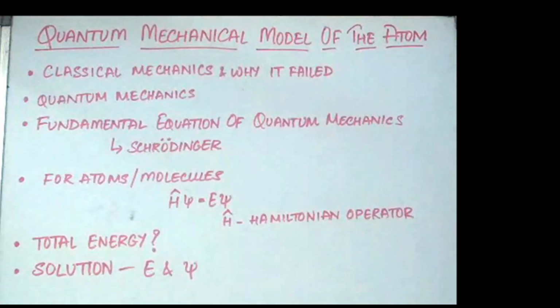We are now going to talk about the quantum mechanical model of an atom. Classical mechanics was based on Newton's laws of motion. It was successful for the description of motion of all macroscopic objects, which displayed particle-like behavior. However, classical mechanics fails when applied to microscopic objects like electrons, atoms, and molecules. Classical mechanics ignores the dual behavior of matter and the uncertainty principle.